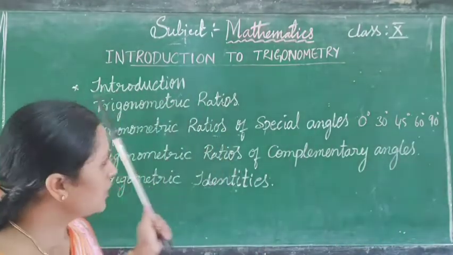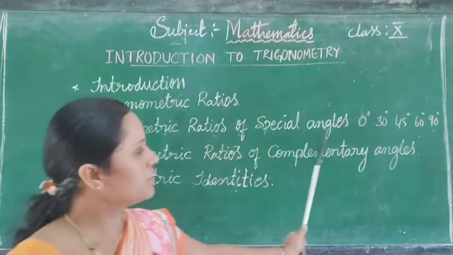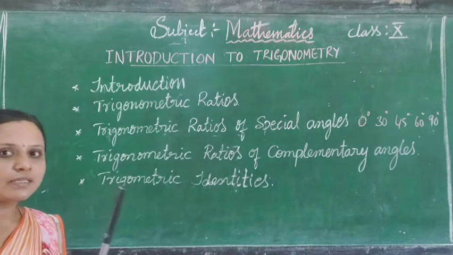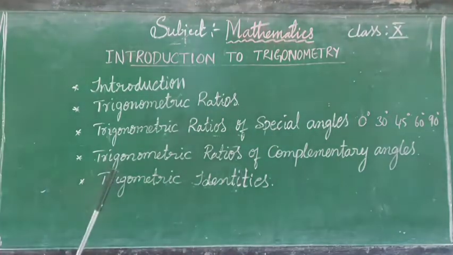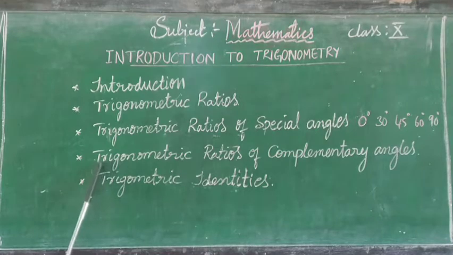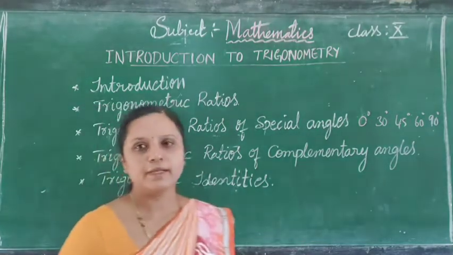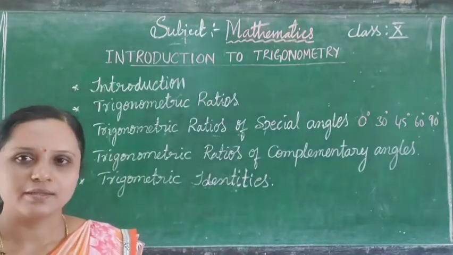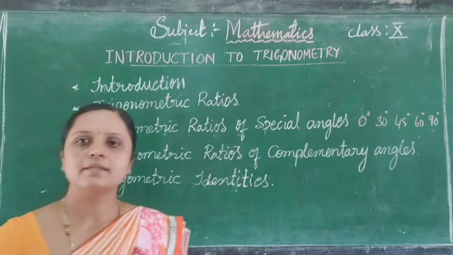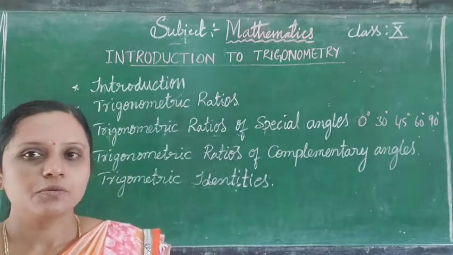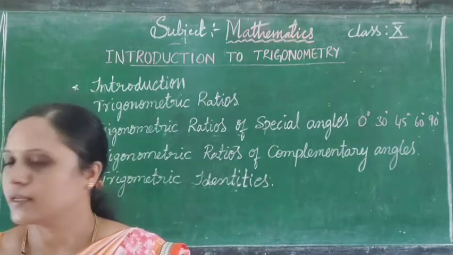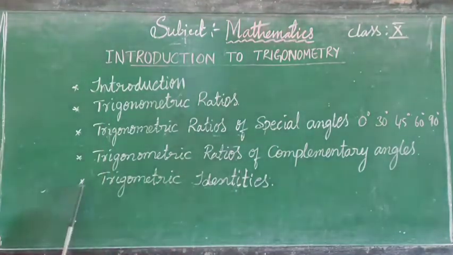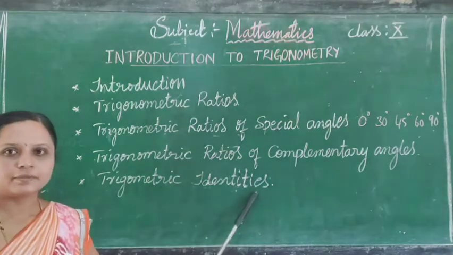We are studying the ratios of these special angles, which are very important in this chapter. And also the next topic is trigonometric ratios of complementary angles. You studied complementary angles in the previous class. Complementary angles are two angles whose sum is equal to 90 degrees. Finally, we are going to study the trigonometric identities.